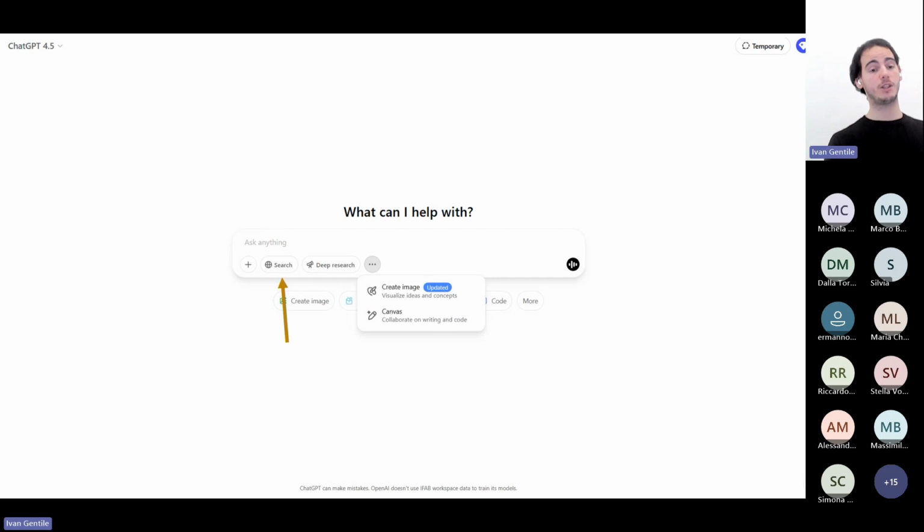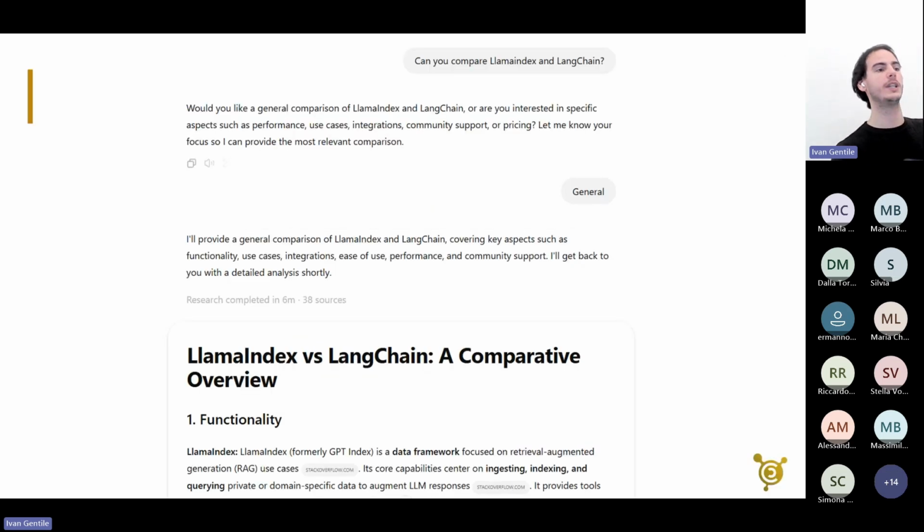But we also have all these buttons in the taskbar, where I can explicitly ask the LLM to look for content on the internet, so that maybe we can avoid hallucination, and it gives me the sources. There is this tool, deep research, which is very important. I think it's a very cool example here. It's a specific question for a data science use case, where it has to compare two frameworks.